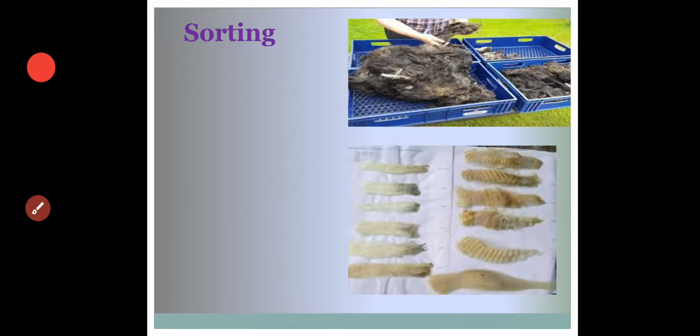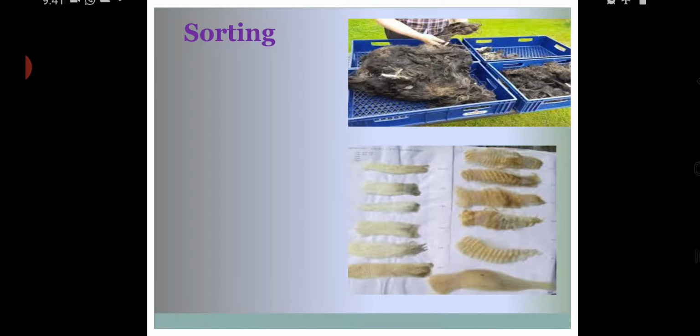Now the next process is sorting. So what is sorting? Even in our home we are doing the sorting process. What does your mama do? They separate out all the things and keep them in proper places so that they can get them easily. In the same way here, they will separate out the long hairs, small hairs, thin hairs, thick hairs.